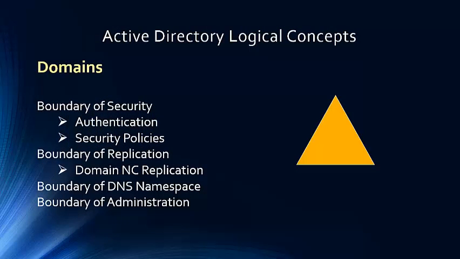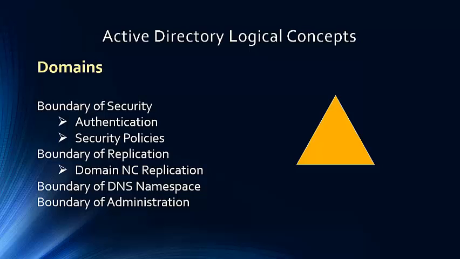Domains. A domain is a core logical structure unit in Active Directory. Domains represent a logical partition within Active Directory for both security and directory replication. Here, each domain stores information about the objects it contains. So basically, a domain can hold up to 10 million objects, but 1 million objects per domain is the supported limit. The domain functions in several capacities.